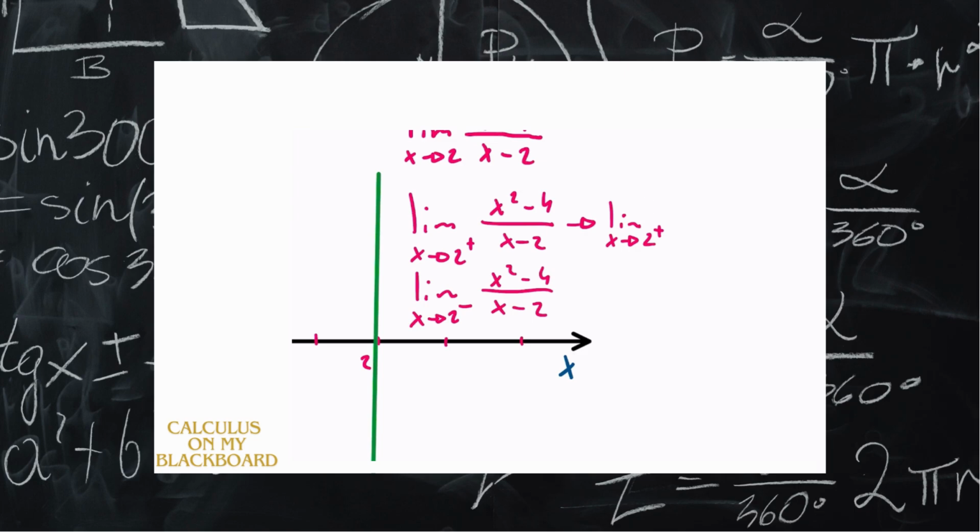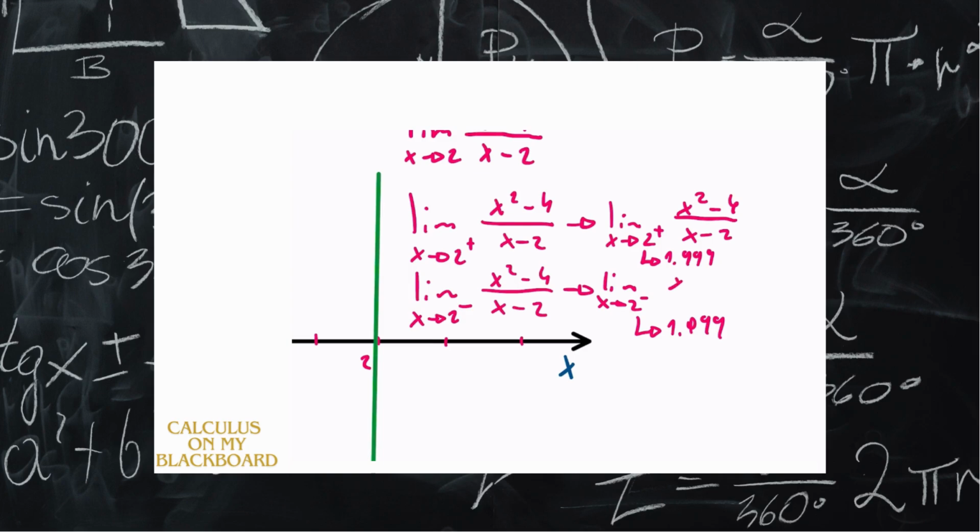And for the negative one, the limit of x tending to 2 with a negative sign, we'll have 1.999, of the function x squared minus 4 divided by x minus 2.